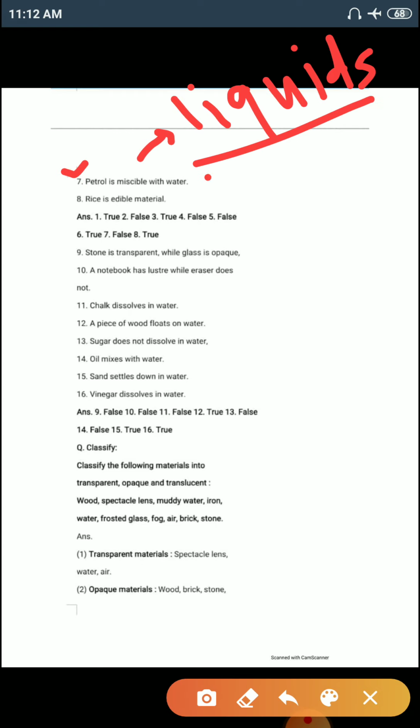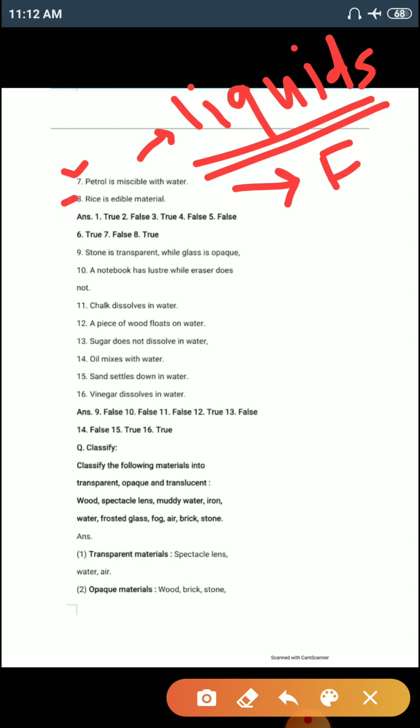So the liquids which are easily mixed in water are called miscible liquids. Before introducing this question, I told you that petrol always floats on water. It is an immiscible liquid. So the statement number 7, petrol is miscible with water, is false.